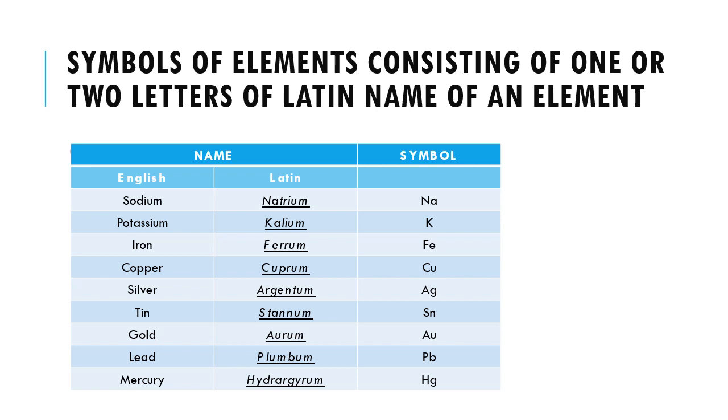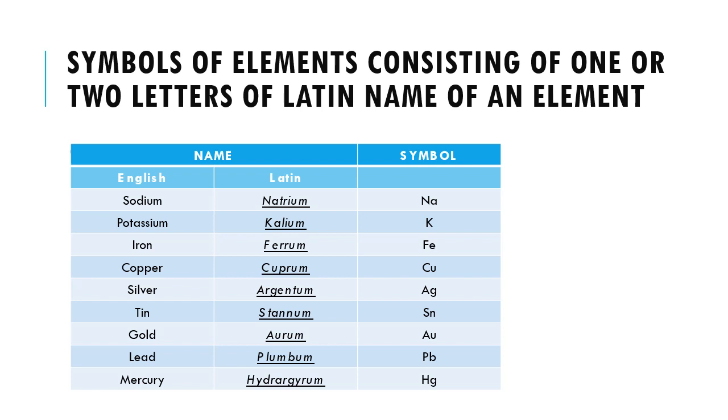Now, in this PPT, we will take certain examples of elements whose symbols consist of one or two letters of the Latin name of the element. I have shown the English name of the element, then in the second column the Latin name of the element, followed by the symbol of the concerned element. For example, sodium is the English name. Its Latin name is natrium. From the Latin name, the symbol is formed. So the first two letters, Na, are considered the symbol of the element sodium.